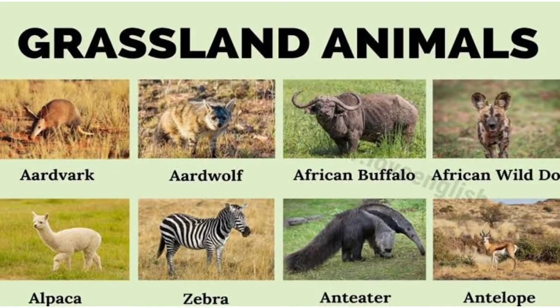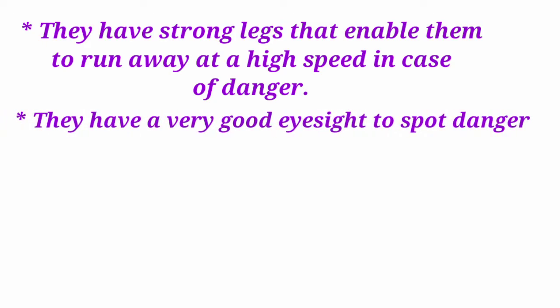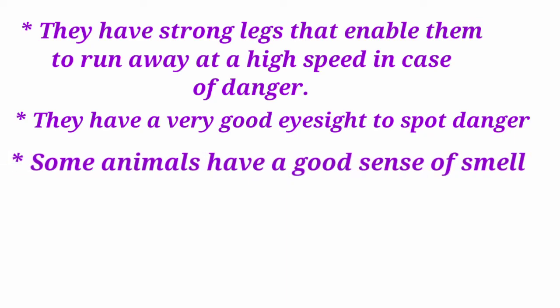Adaptations in animals. Animals found here show the following adaptive features. They have strong legs that enable them to run away at a high speed from their predators or any danger. They also have very good eyesight to spot danger. Some animals have a good sense of smell.